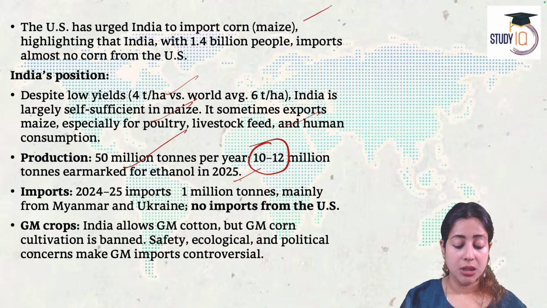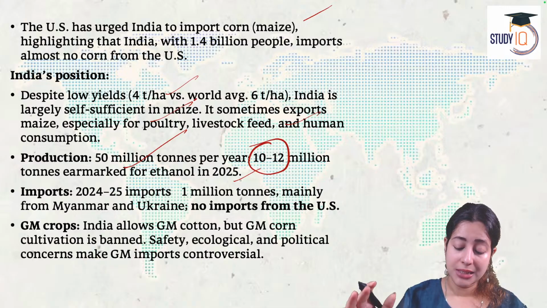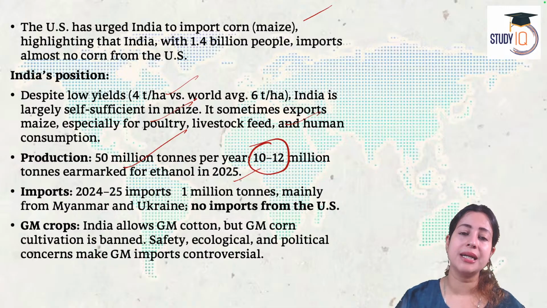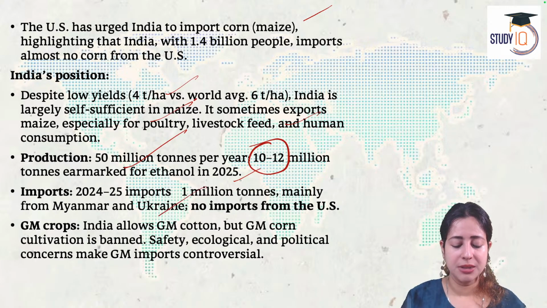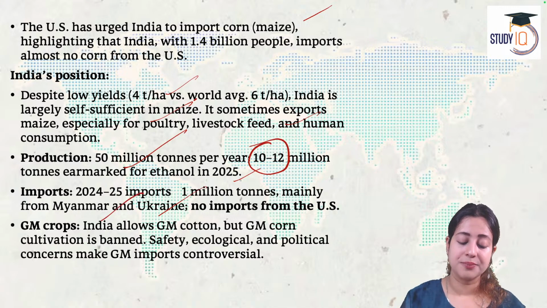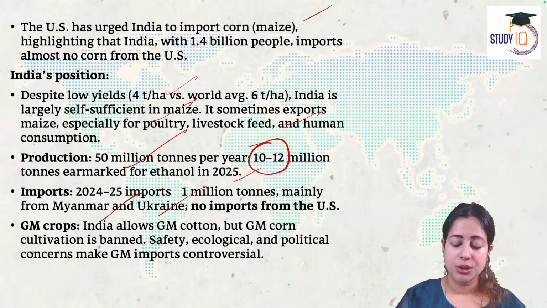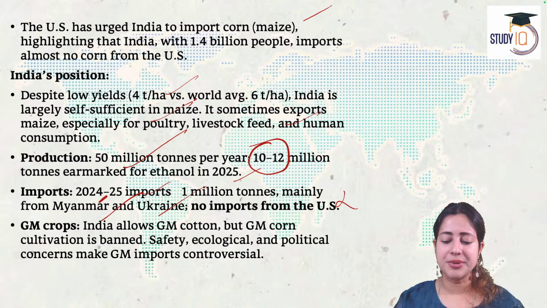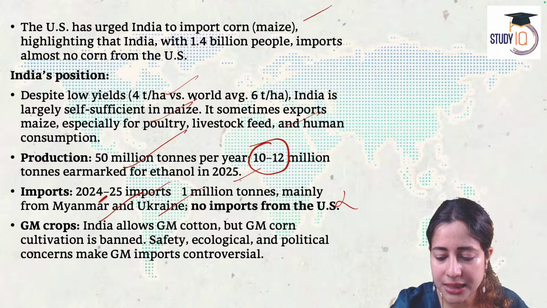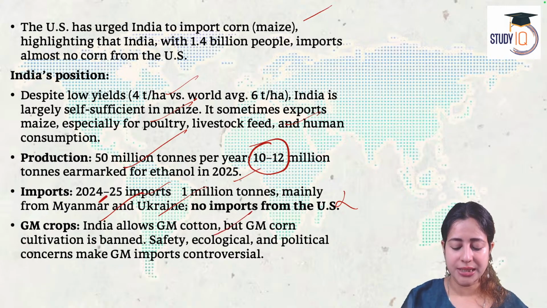Thank you so much. So imagine out of 50 million, we will keep 12 million only for creating ethanol. Where are we lacking? Where are we lagging? We are self-sufficient, not a problem. In 2024-2025, 1 million ton of corn was imported in India, I agree, but from Myanmar and Ukraine. It was not imported from America because American corn is genetically modified. Indian government is not ready to allow genetically modified crops.